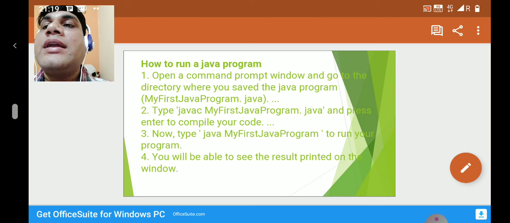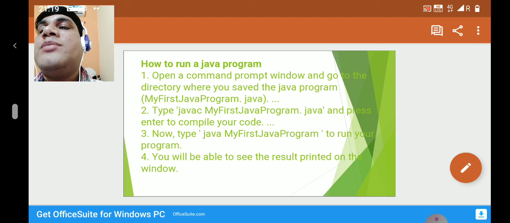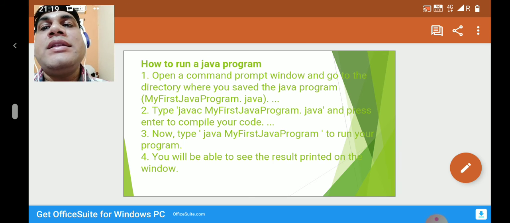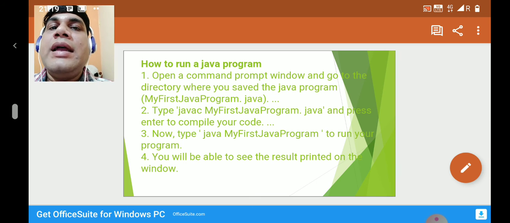Now we'll discuss how we can run a Java program. You have to follow these steps. First, open a command prompt window and go to the directory where you saved the Java program, like MyFirstJavaProgram.java. This is an example. You can write any name, you can write your own name also, but you have to use the extension. If you are saving any file in Java, the extension is required.